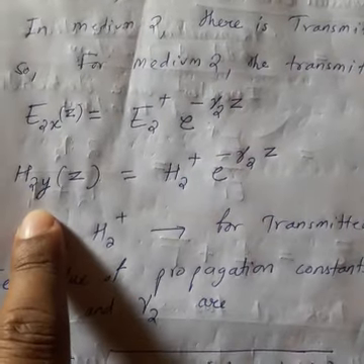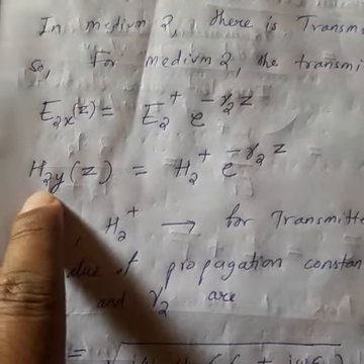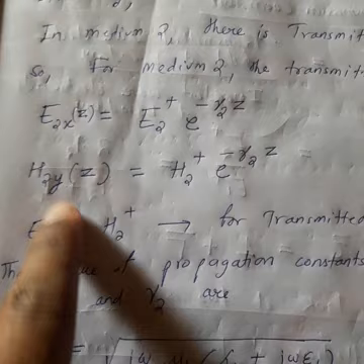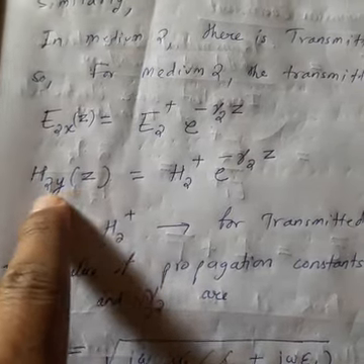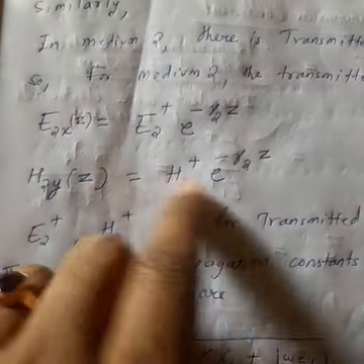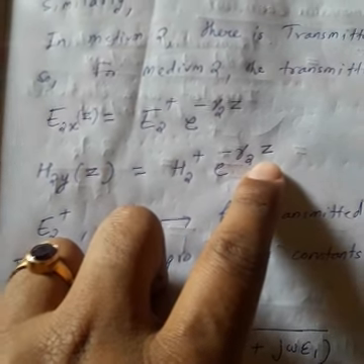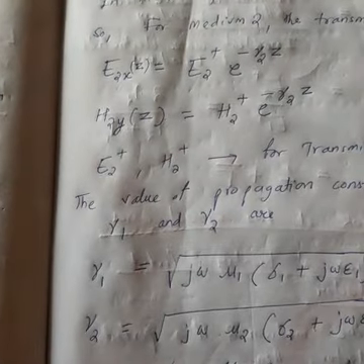Similarly, H2y of z, the magnetic field in medium 2, y component, because the magnetic field is perpendicular to the electric field, so y is perpendicular to x. So H2y of z is equal to H2 plus e to the power minus gamma 2 z. Okay, so this is the value of the electric field in medium 1 and in medium 2. Similarly, the magnetic field in medium 1 and in medium 2. Clear? Again I am telling you.